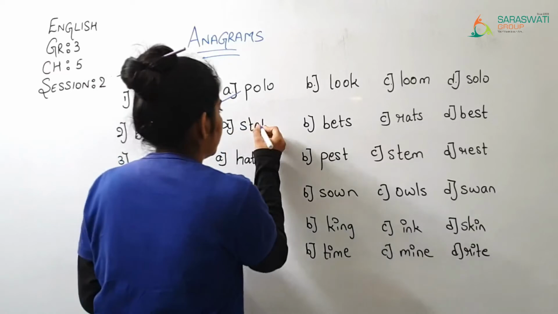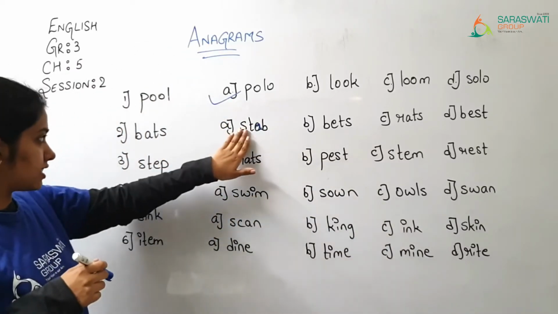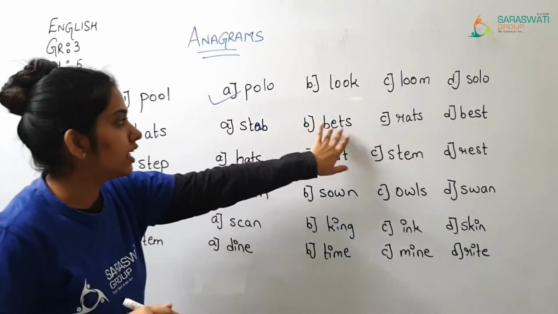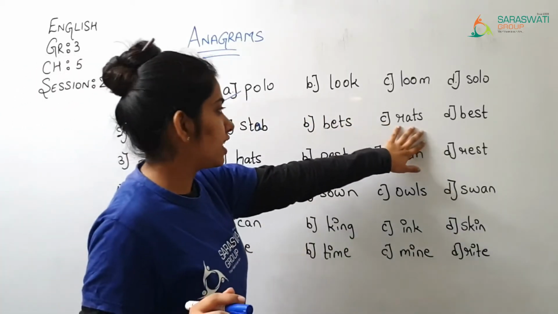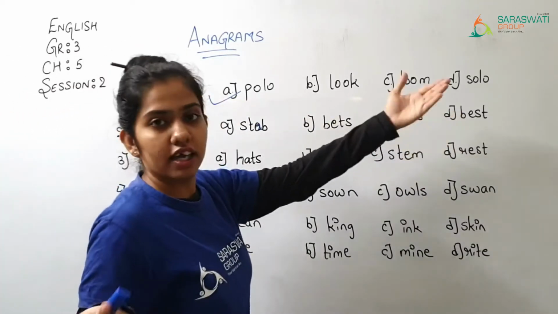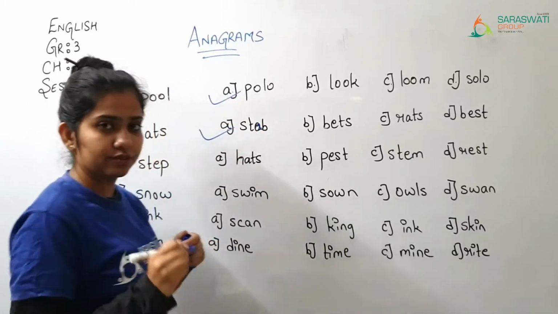Okay. Here it will come A. B, A, T, S. So here also it comes, tab is a new word. B, E, T, S. E is not over here. R, A, T, S. R is also not over here. B, E, S, T. Again E is not there. So the correct word is stem.